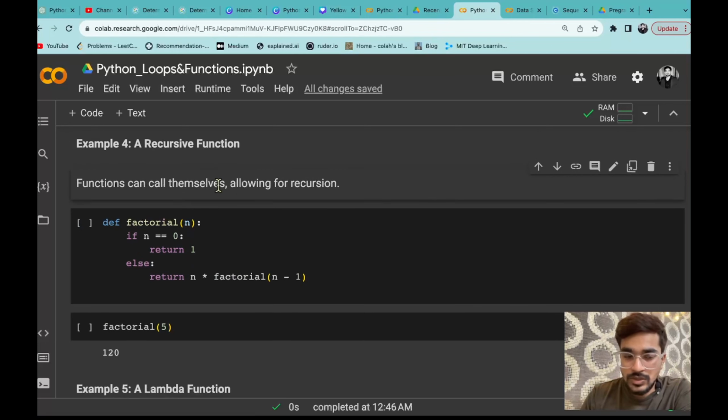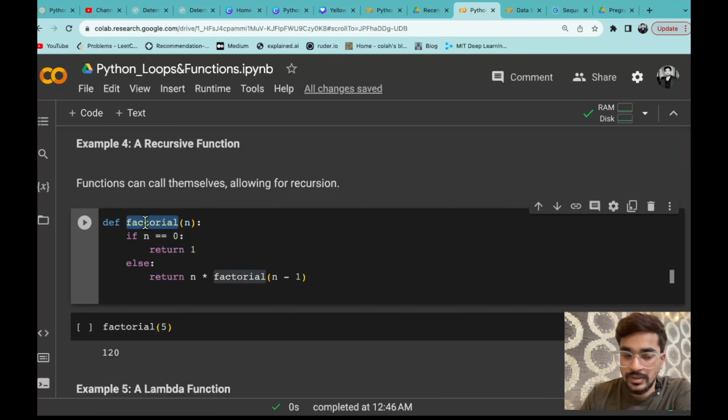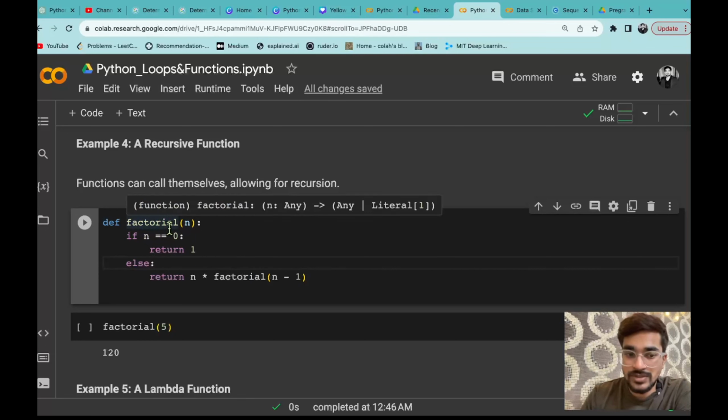That means let's say you are defining a function and you are giving the name of the function, let's say factorial. Now inside that function, that means you are defining the function factorial, और आप उसके अंदर ही that factorial function can be called. मतलब when you are defining a function with some name, the same function can be called within that function that you are defining. Now you will be saying, भैया, function define in your and you are calling that same function inside that function. How is that possible? So this is possible actually.